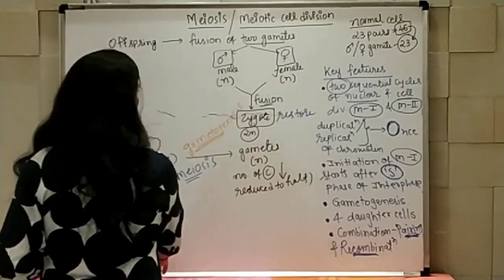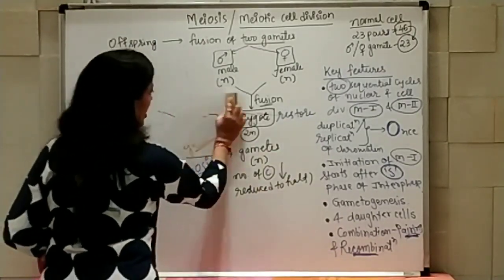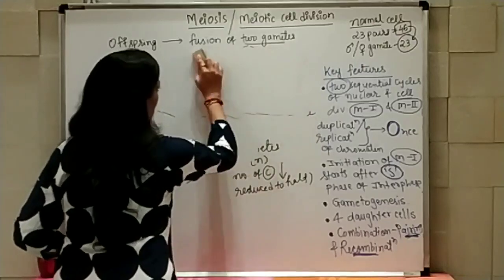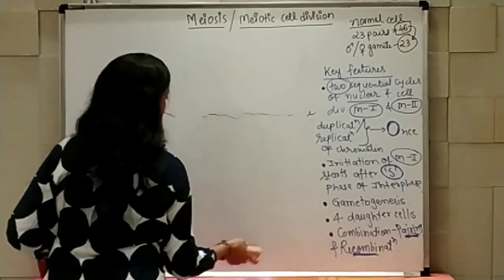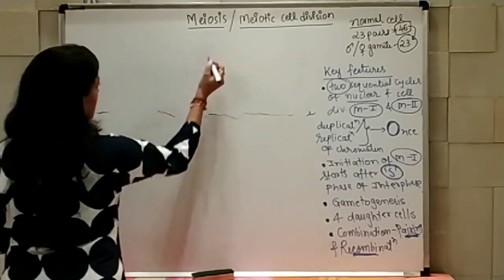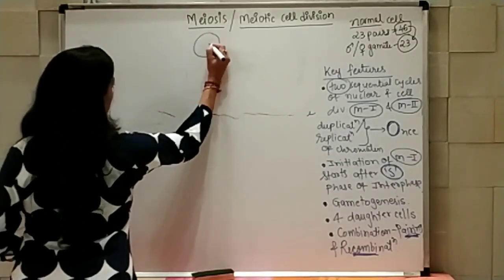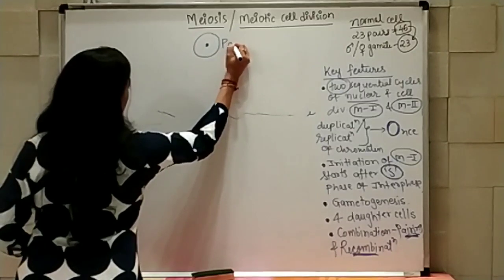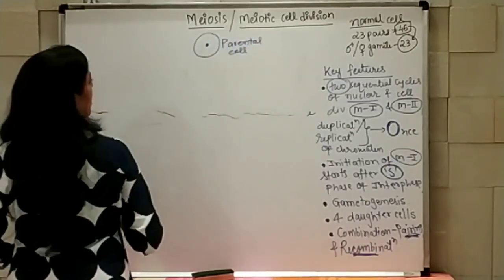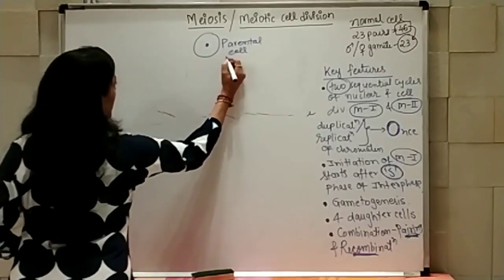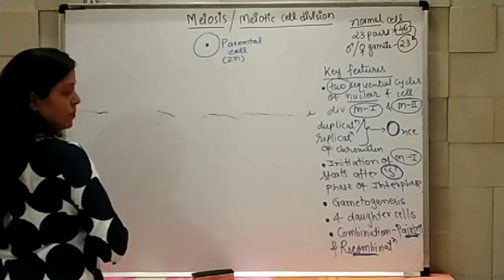So if I want to show the entire structure, how it is going to take place. For example, this is the parental cell having diploid sets of chromosomes.